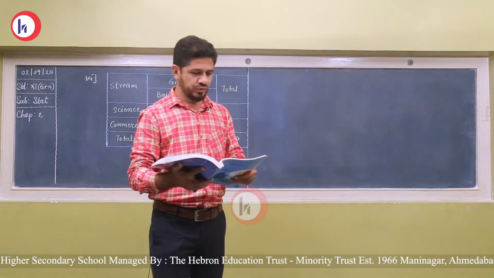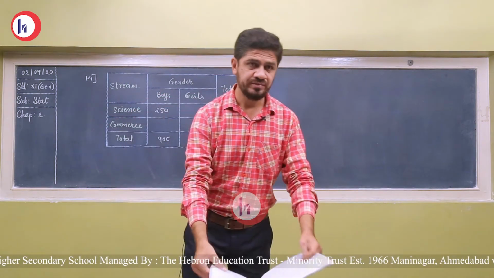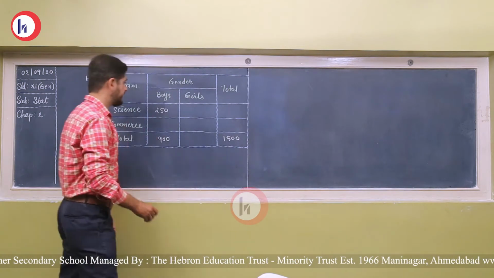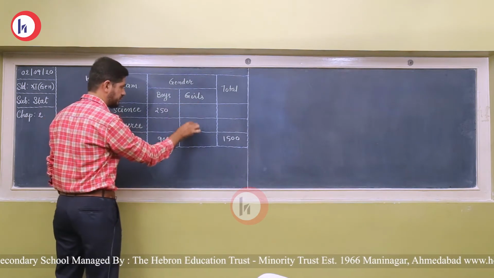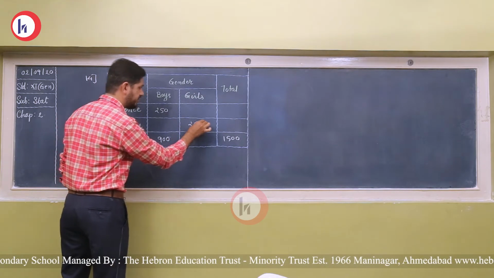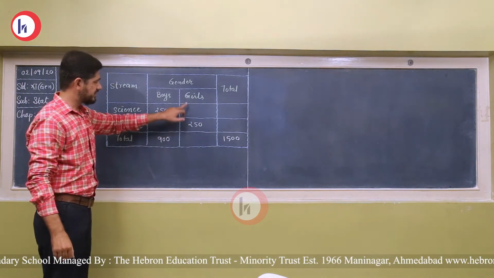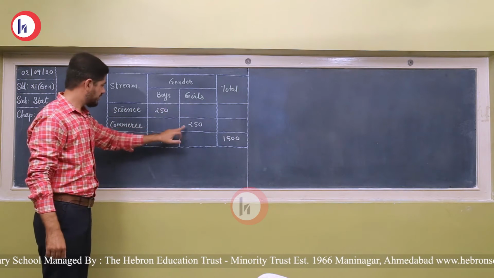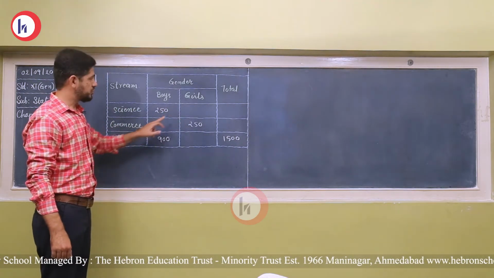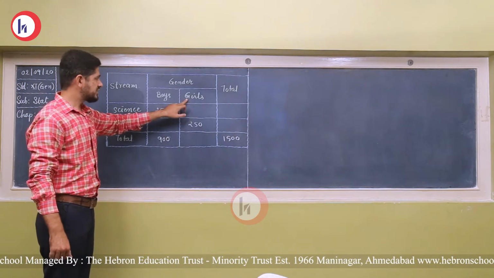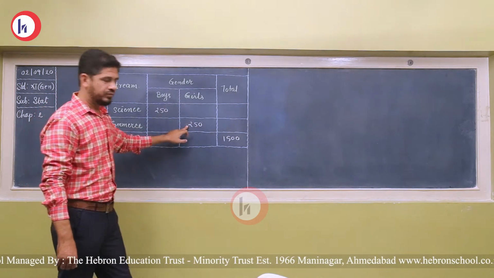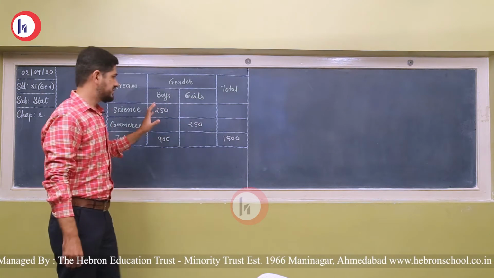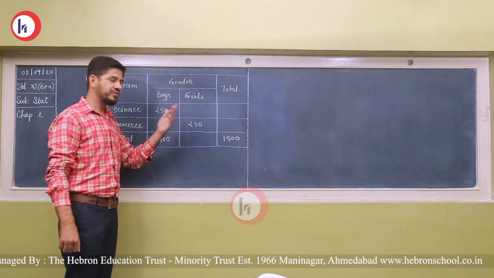Next one, 250 girls were in commerce stream. 250 girls studied in commerce, so we will record this value in this block. So you can see girls on the upper side and commerce stream on the left side. So the total number of girls who studied in commerce is 250. Now with the help of this data we will find the remaining values.